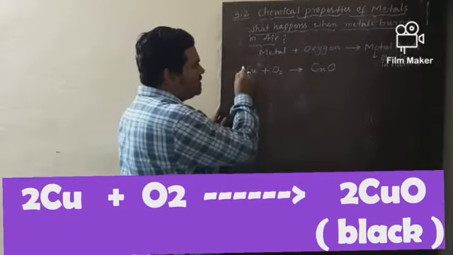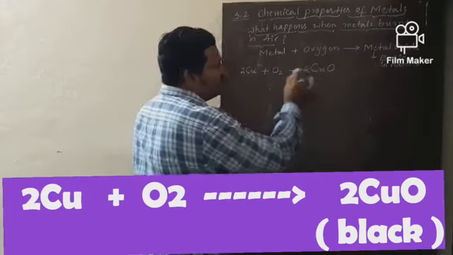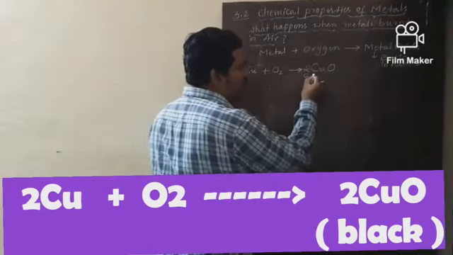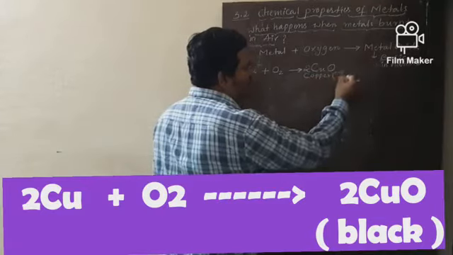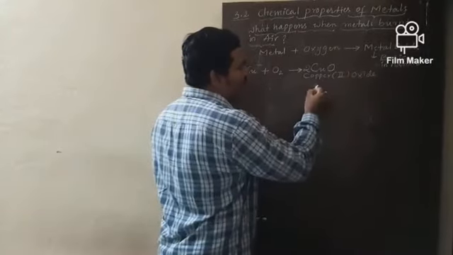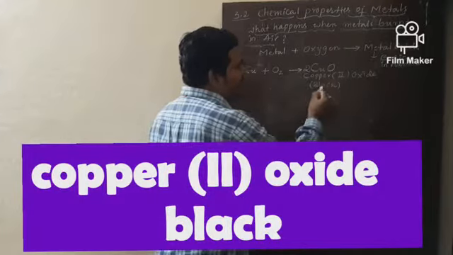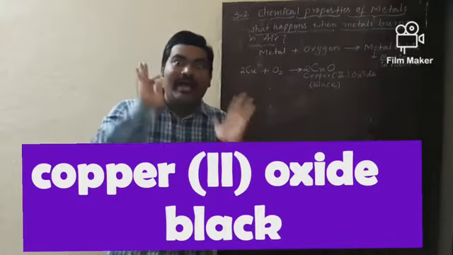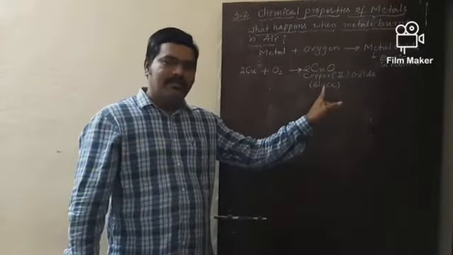Try to balance this. 2Cu plus O2 gives rise to 2CuO. And what is the name of this oxide? Copper(II) oxide. And what is the color of this oxide? This is black in color. The color of copper(II) oxide is black.